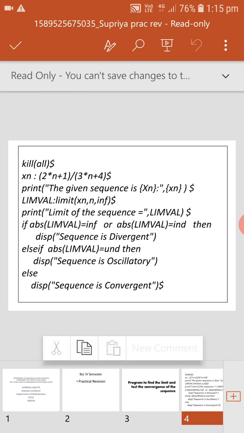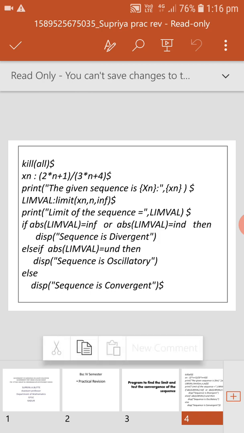The obtained limit value, we have to print, so we use print. Open the bracket, open the double inverted comma. In the double inverted comma, we write "limit of the sequence is equal to", and that value is stored in LIMVAL, the limit value. Therefore, comma, LIMVAL. Close the bracket and put the dollar symbol lastly.